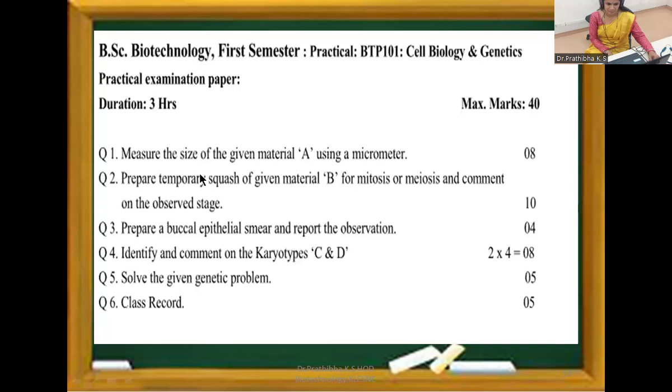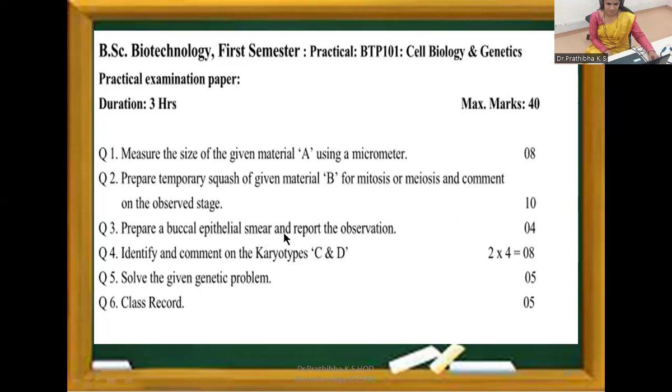Then coming to the biotechnology first semester practical BTP 101 cell biology and genetics practical examination paper, or maybe scheme of examination paper. I've already shown you in the beginning the theory examination paper pattern. This is the practical examination paper pattern. Duration 3 hours, maximum marks 40. Okay. Question number 1, measure the size of the given material A using micrometer. It carries 8 marks. Prepare temporary squash of given material B for mitosis or meiosis and comment on the observed stage. This carries 10 marks.